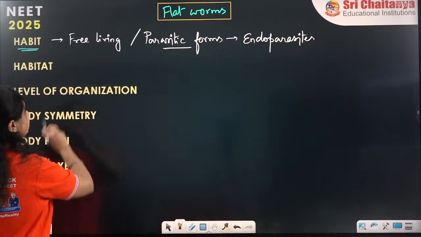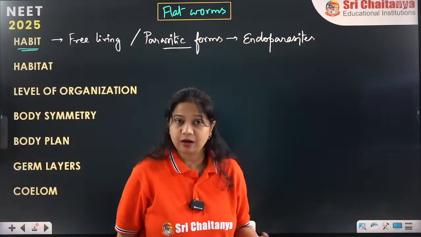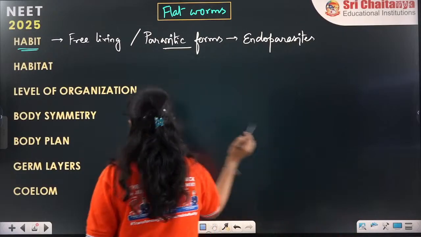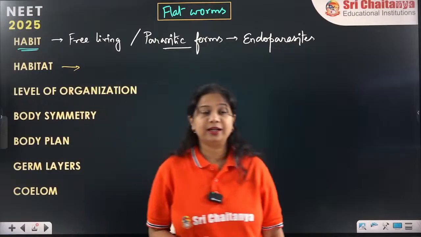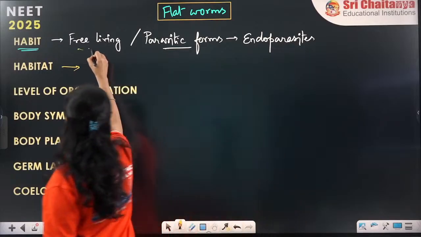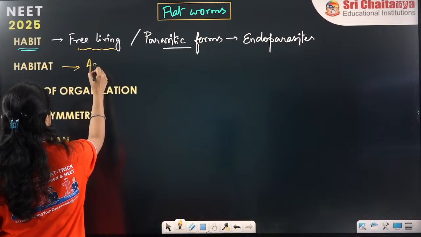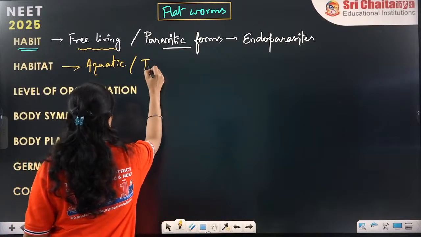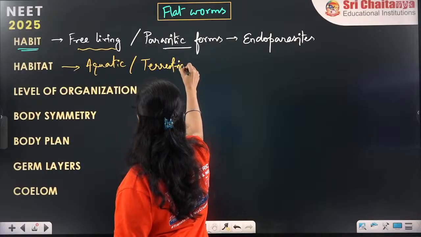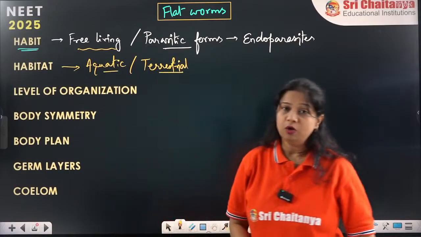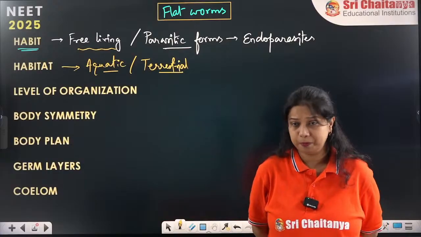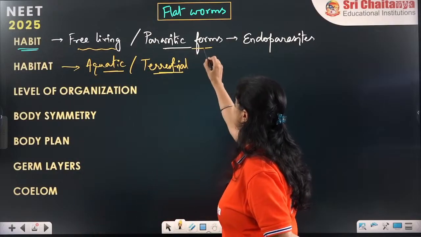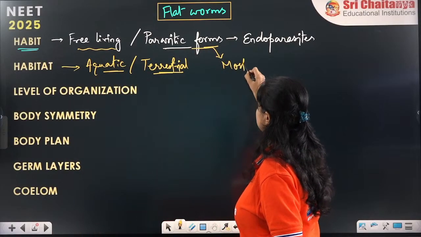So these are endoparasites. They are either free living or endoparasitic forms. That is the flatworms. Now it is the habitat. What type of habitat are they living in if they are free living? If they are free living, they are either aquatic or terrestrial, and in aquatic, both freshwater and marine water forms are present. So that is the aquatic or terrestrial forms in case of the free living. Other than that, mostly they have parasitic forms.